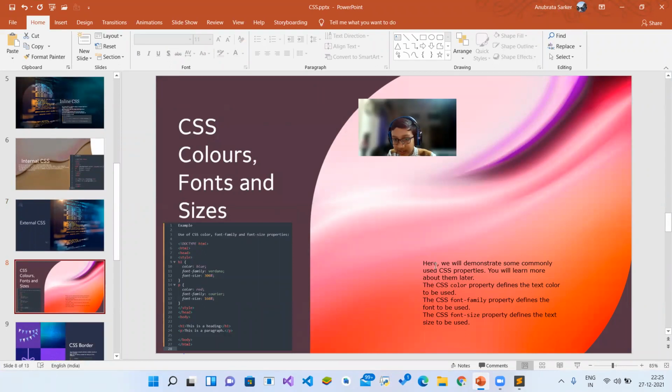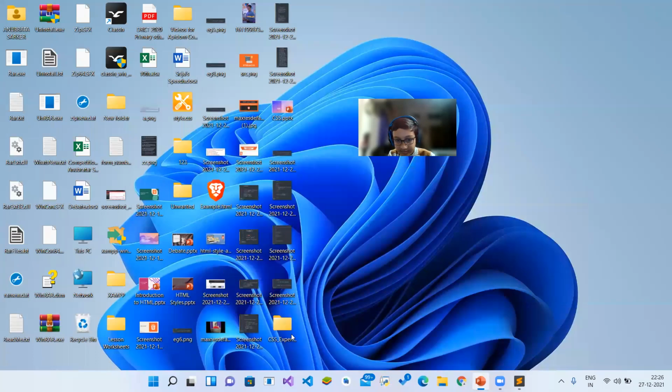CSS colors, fonts, and sizes. Here we will demonstrate some commonly used CSS properties. You will learn more about them later. The CSS color property defines the text color to be used. The CSS font-family property defines the font to be used. And the CSS font-size property defines the text size to be used.